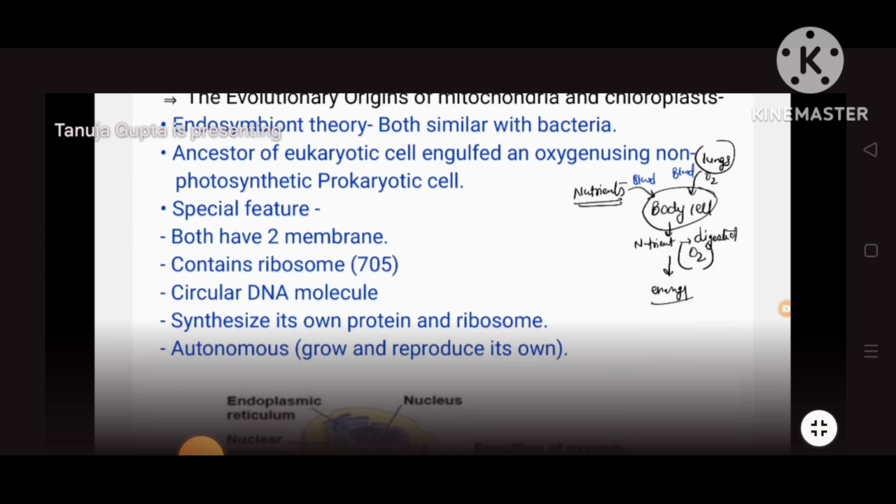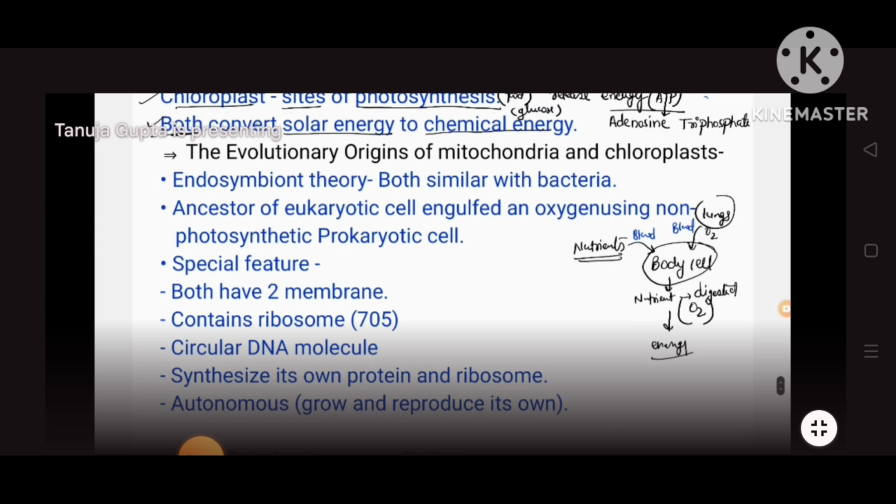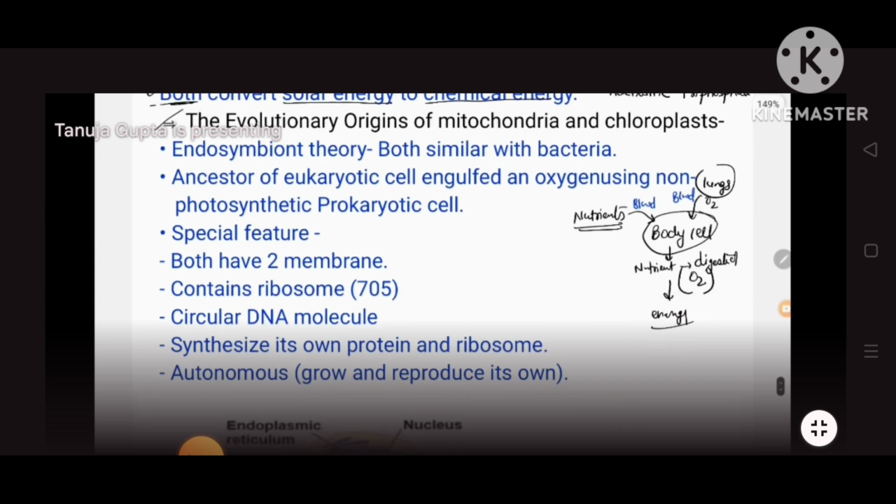Now there's one more thing, because these two organelles differ slightly from the others. If you recall all the previous organelles, you will see they are bound by a single membrane only. But there's a special feature in these two: they are both double membrane bound organelles. Why is this so? Let's have a look. There's a theory given, the evolutionary origin of mitochondria and chloroplast. It is very important, so you have to do it very carefully.